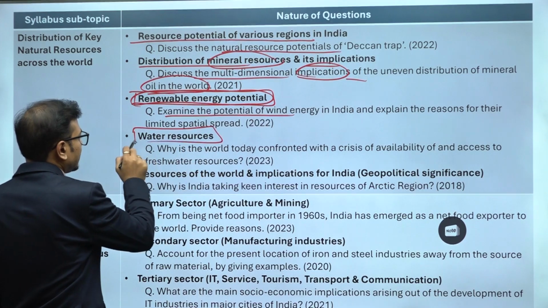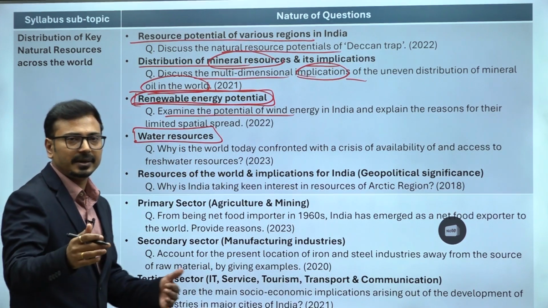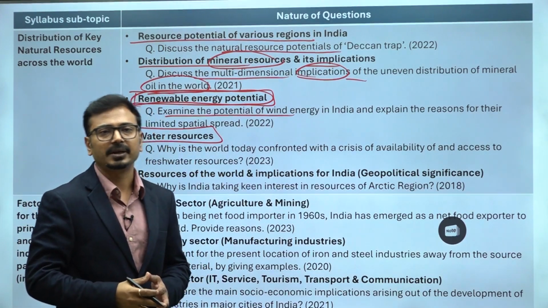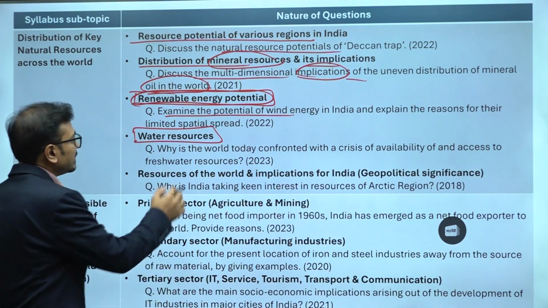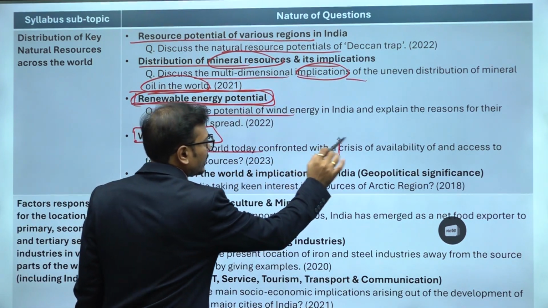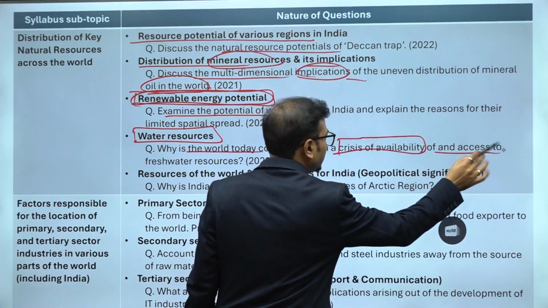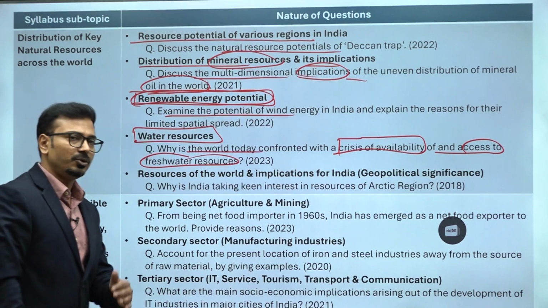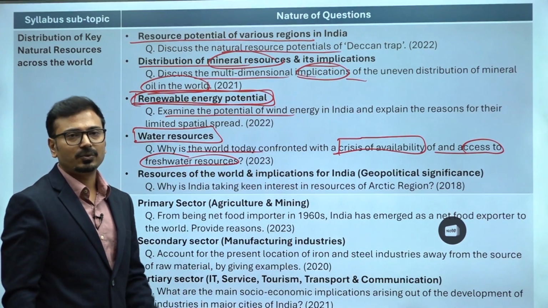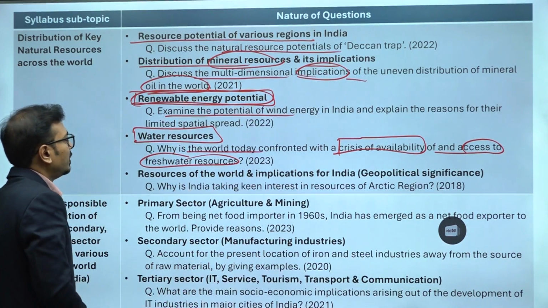Water resources related questions come almost every year or alternate year. UPSC keeps on asking water related questions either in GS1 or GS3. Look at this: why is the world today confronted with the crisis of availability and access to fresh water resources? Similarly, what do you mean by water stress? Such kinds of questions have been asked on water resources.